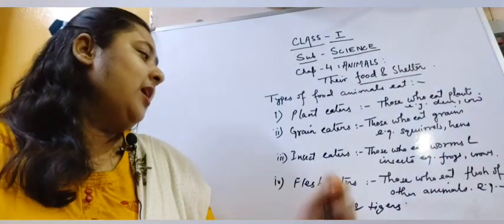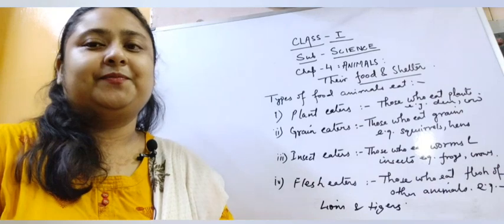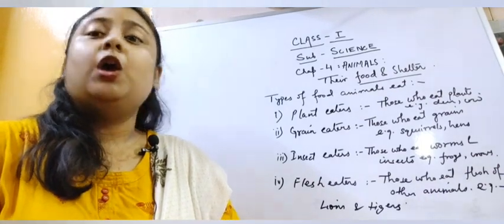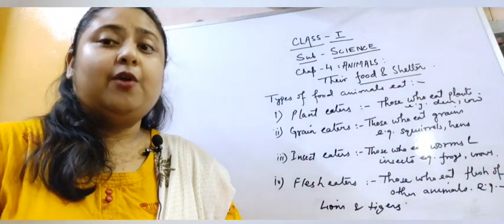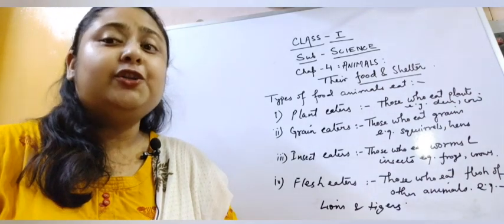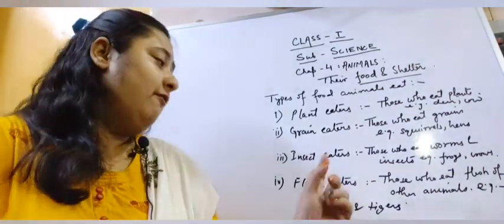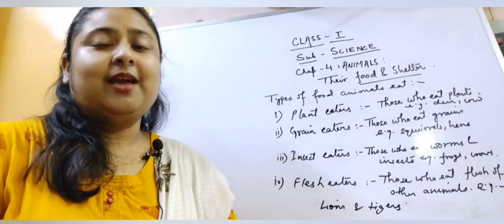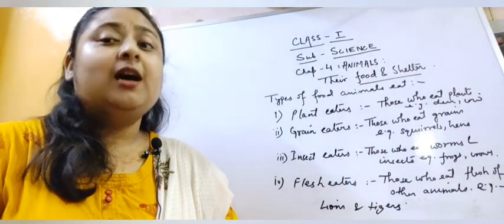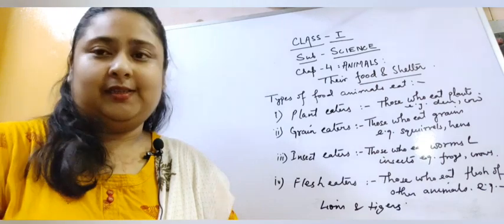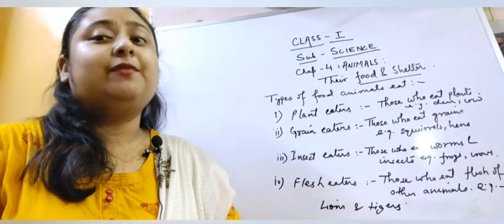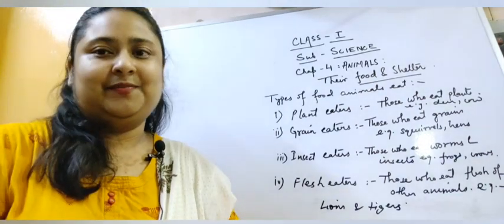Next, flesh eaters. Children, those animals which eat the flesh of other animals are termed as flesh eaters. They are also known as carnivorous animals because they feed on other animals.